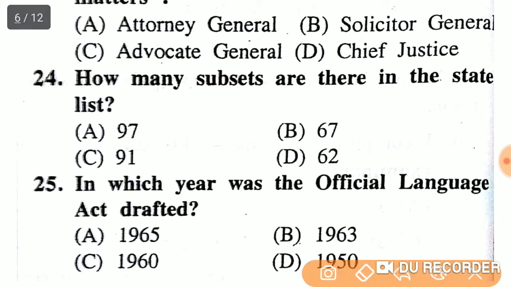Next, how many sub-seats are there in the state list? 97, 67, 91 or 62? The right answer is option B, 1967.